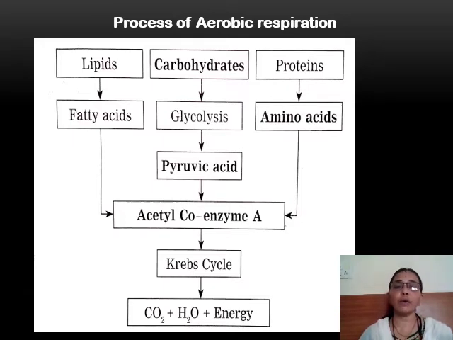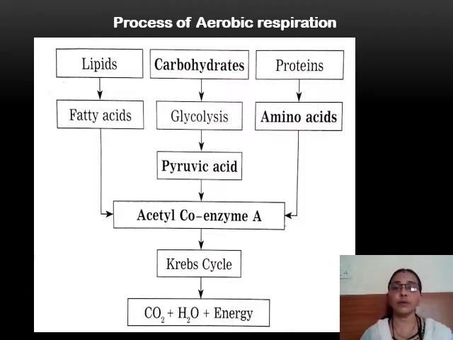Now, if carbohydrates are not taken, then we consume lipids and proteins. These lipids and proteins are broken down, lipids into fatty acids and proteins into amino acids, because proteins are made up of amino acids and lipids are made up of fatty acids. These amino acids and fatty acids further get directly converted to acetyl coenzyme A and then enter the Krebs cycle to release energy.